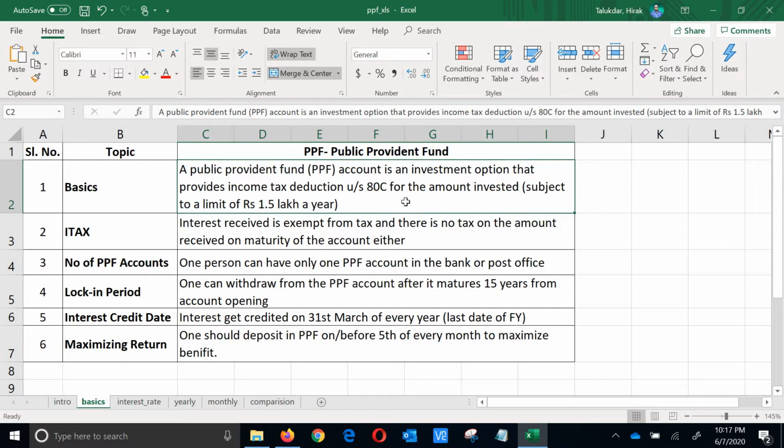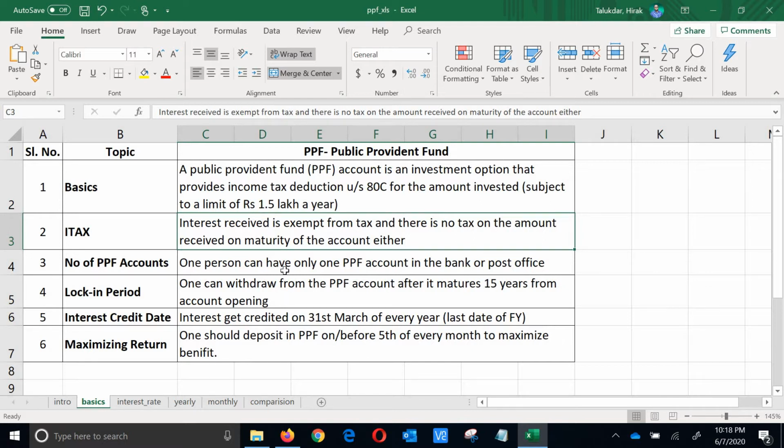So basically the 80C exemption of income tax will reduce your taxable income by up to 1.5 lakhs, and there is a limit of 1.5 lakh also, that maximum 1.5 lakhs you can put into your PPF. So as I have told you, whatever investment you do into your PPF comes under the tax exemption of 80C, so you don't need to pay any income tax on it. And also when your amount matures, you get your principal amount and your interest back, and you don't need to pay any tax. It is absolutely income tax free.